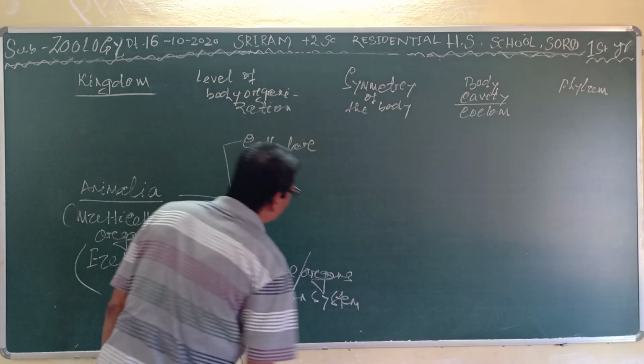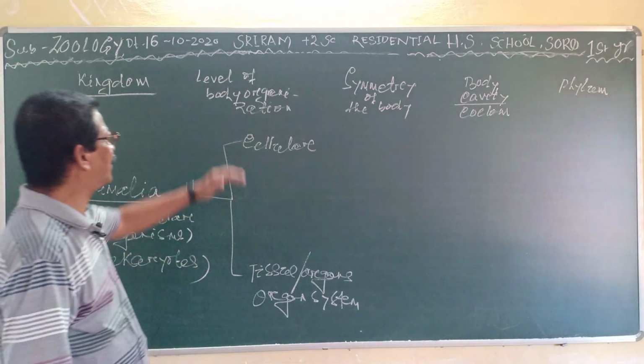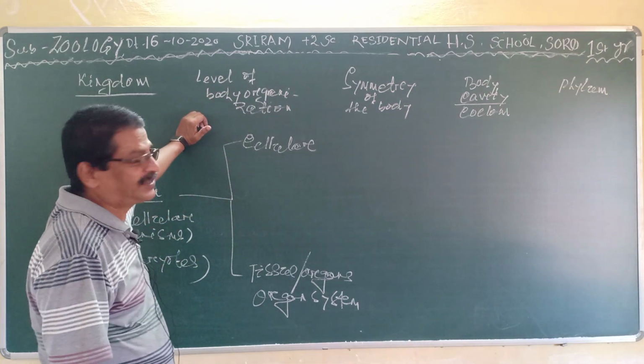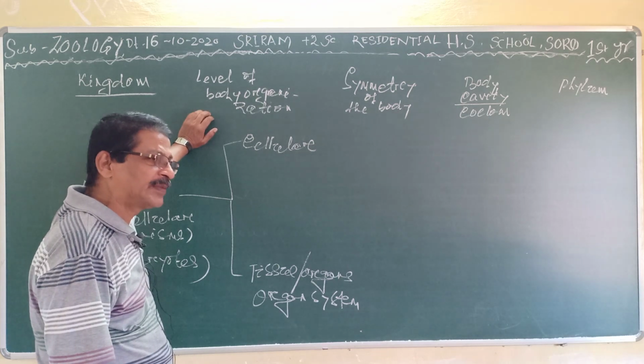I have told you that is under the level of body organization.